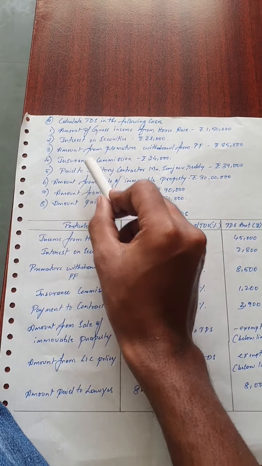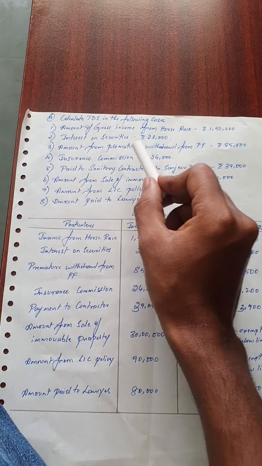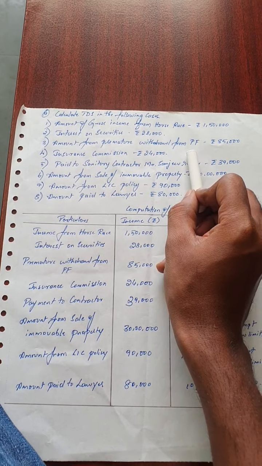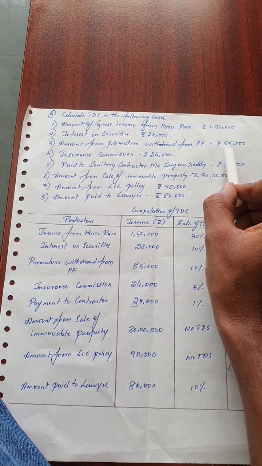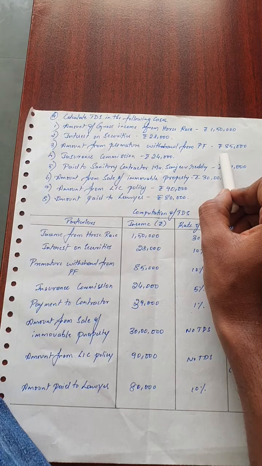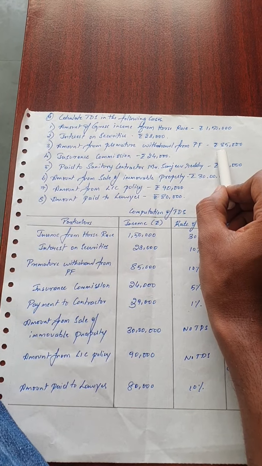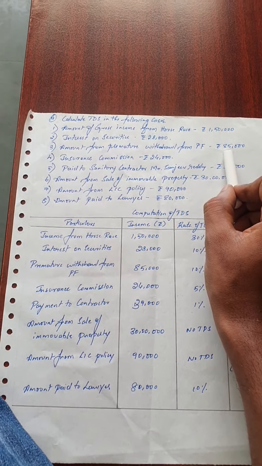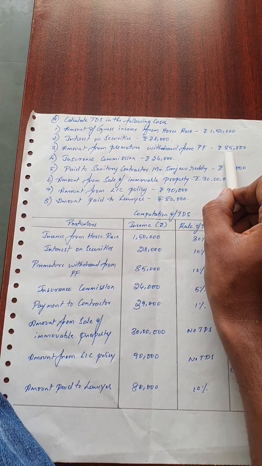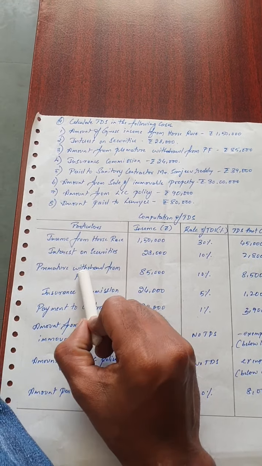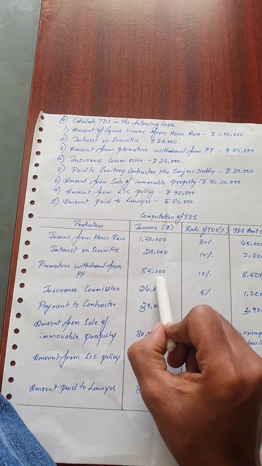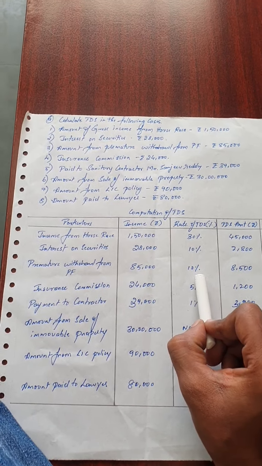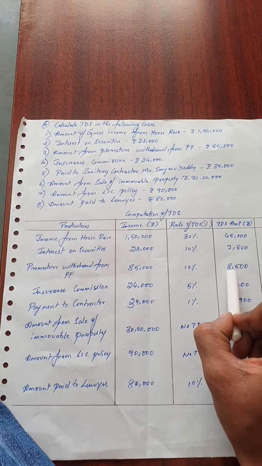Then the third transaction. They have given an amount from premature withdrawal from provident fund as 85,000. Whenever there is a premature withdrawal from PF, as I told you, the amount should be in excess of 50,000. Here it is 85,000, so 10% TDS is applicable. Write down premature withdrawal from provident fund, amount 85,000, rate of TDS 10%. TDS amount would be 8,500.